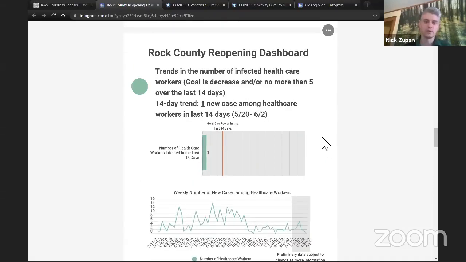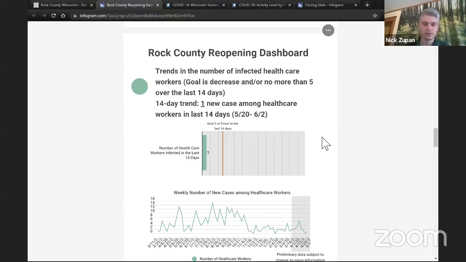The other metric that we took a look at is the number of new cases among healthcare workers. The important point about tracking this piece of information is we want to make sure that we're not in a situation where we're limited in caring for our COVID-positive patients because we don't have enough healthcare workers who are healthy and able to care for those patients. So we've been tracking over the course of the whole pandemic how many healthcare workers have come down with COVID. We want to see no more than 5 healthcare workers testing positive in a 2-week time period. This ensures that we have adequate healthcare staff to treat the patients that we're seeing, not only for COVID-19, but for other health issues in our community.